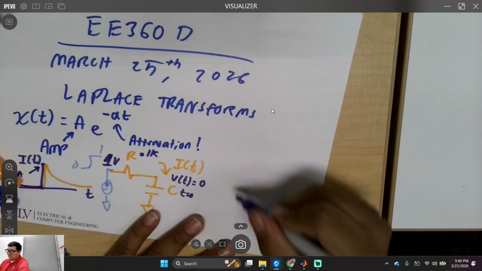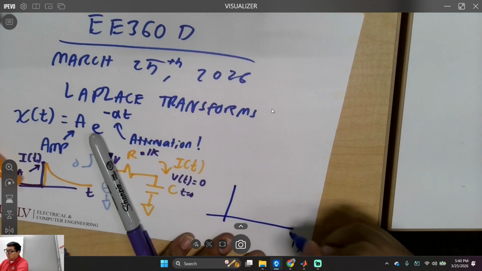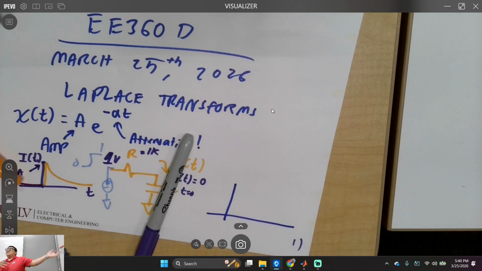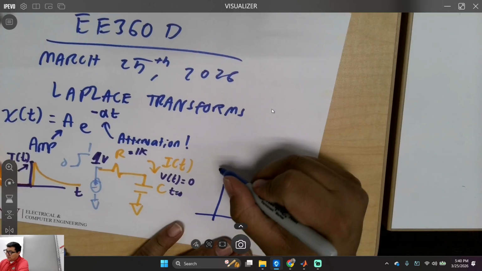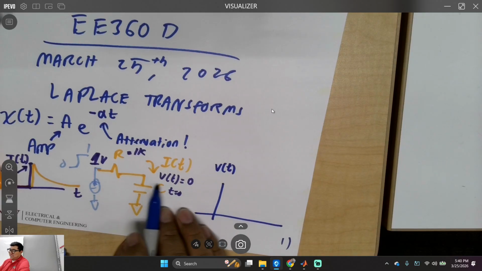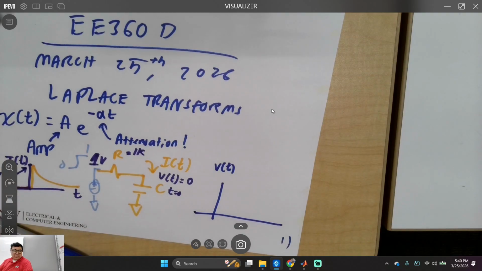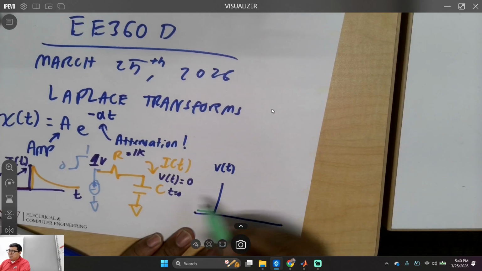What about the voltage? I'm going to draw the voltage, because this is very fundamental. Dr. Baker teaches it like this. An electronics person teaching signals and systems would teach it like this, so I'm teaching you this. If I were to do V of t, what's the voltage at 0? It's 0. So if I draw it like this, let me use a green marker, what's going to happen with the voltage?